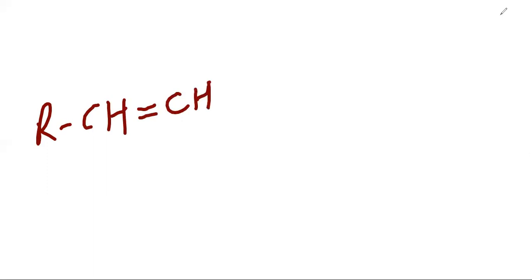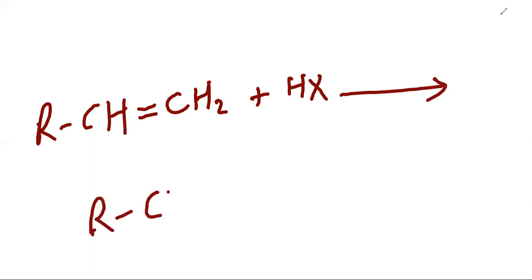Now, when alkyl halide reacts with ethene, this is obtained. R is any radical.